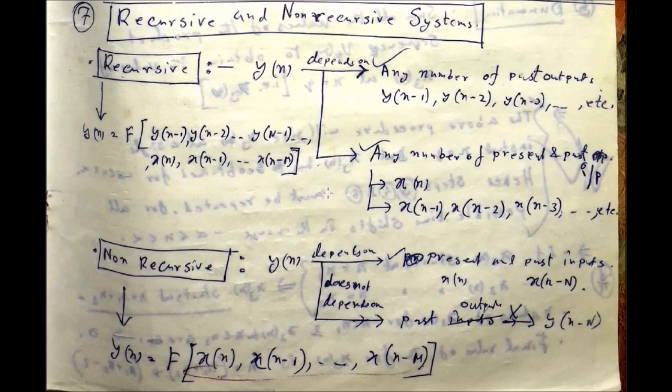Recursive and non-recursive systems are another kind of system. A recursive system is one whose output depends on any number of past outputs. Okay, that means this kind of terms may be there, along with any number of present and past inputs, so these terms can be present. Okay, so it is just like the causal system. A recursive system depends on the past outputs, and depends on the present and past inputs also.